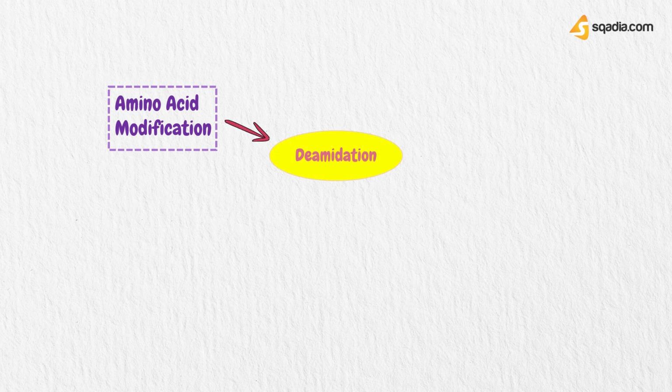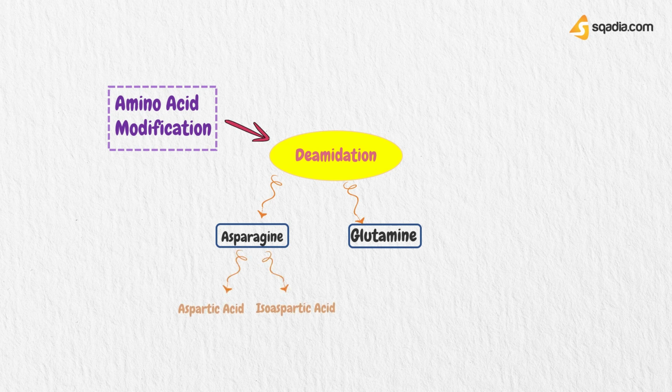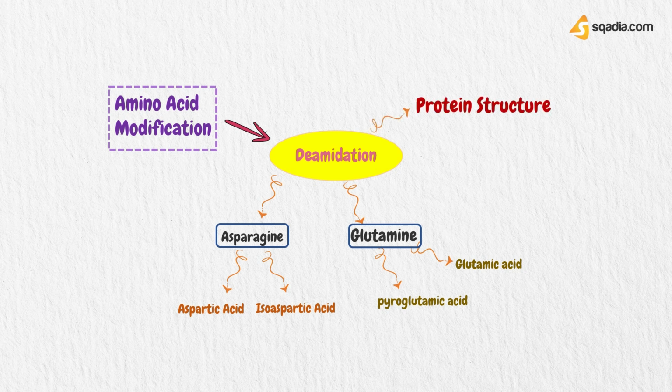Now coming towards the last post-translation modification, which is based on the amino acid modification, which consists of deamidation. Deamidation is the removal or conversion of asparagine or glutamine residue to another functional group, such as asparagine is converted to aspartic acid or isoaspartic acid, while glutamine is converted to glutamic acid or pyroglutamic acid. This modification can change the protein structure, stability, and function.